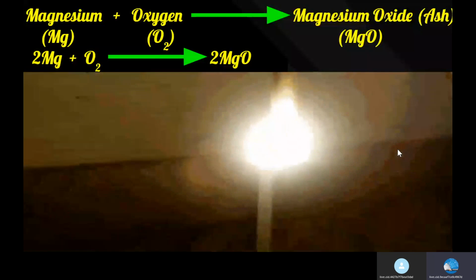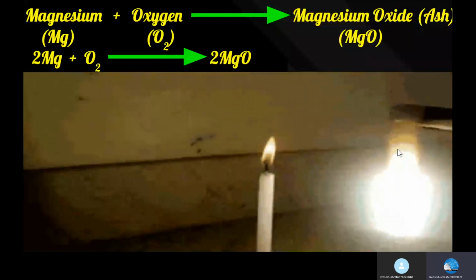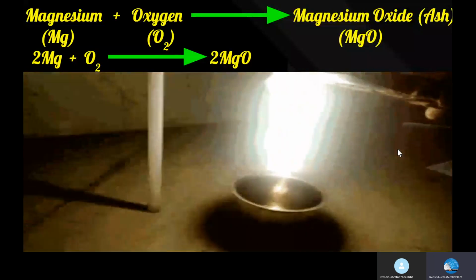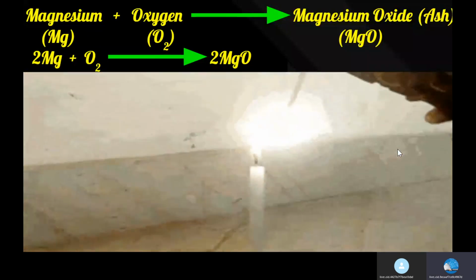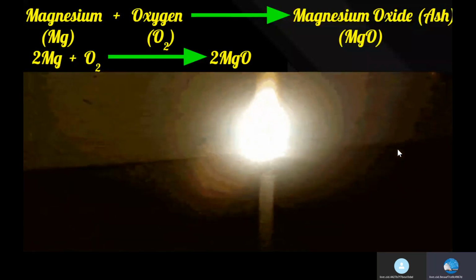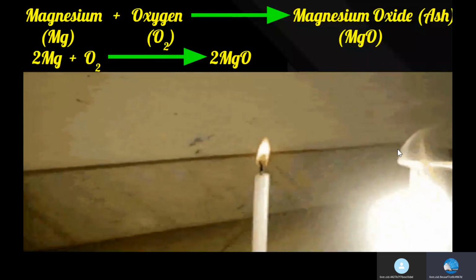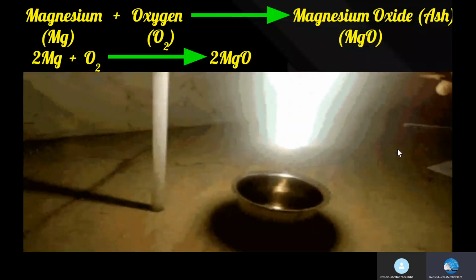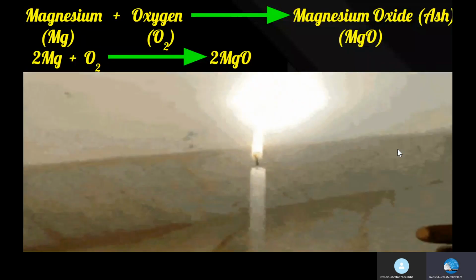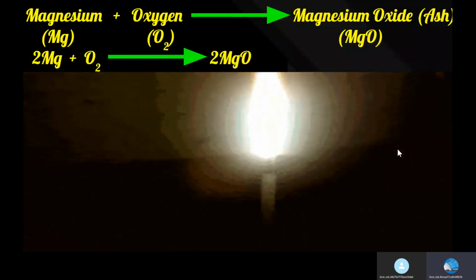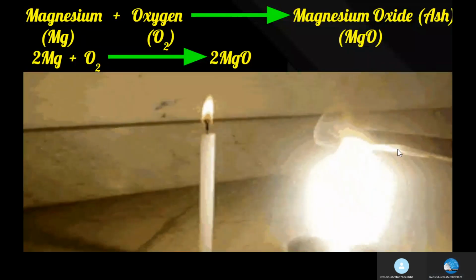Observation. When magnesium ribbon is burnt in air, it burns with a dazzling white flame. Dazzling is extremely bright. It forms a powdery ash when it is burnt completely. A new substance is formed after burning magnesium ribbon. This powdery ash is known as magnesium oxide.